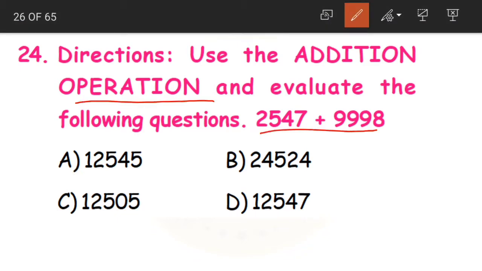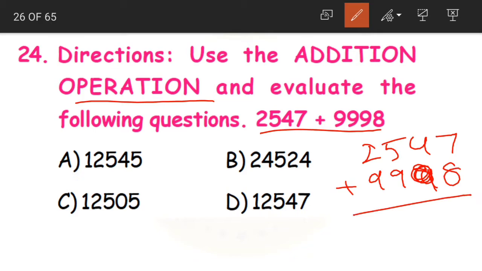Use the addition operation. That means we need to add both of these numbers. 2547 plus 9998. 7 plus 8 is 15. 5 here, 1 carried. 1 plus 4, 5. 5 plus 9, 14. 4 here, 1 carried. 1 plus 5, 6. 6 plus 9, 15. 5 here, 1 carried.